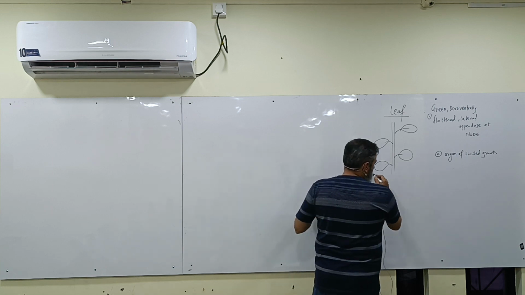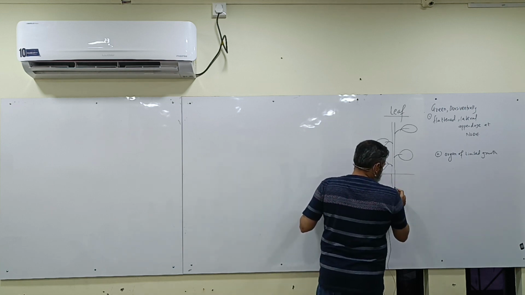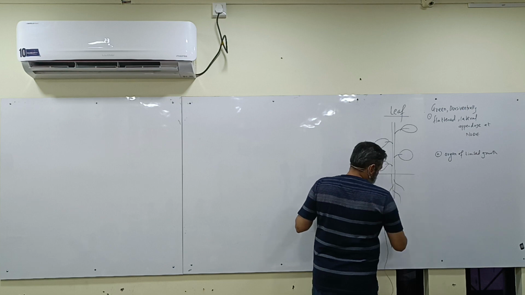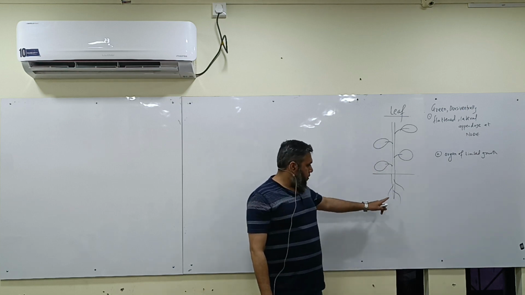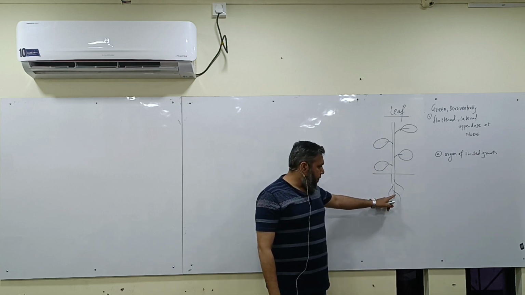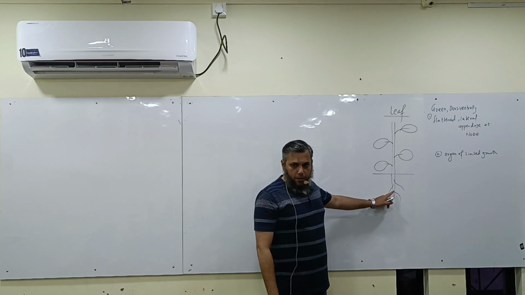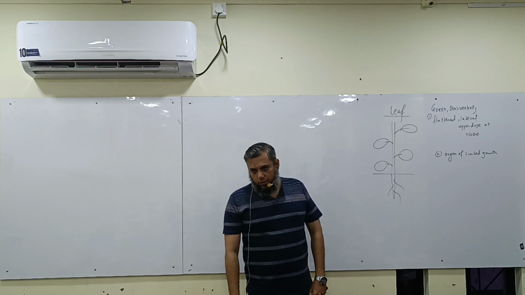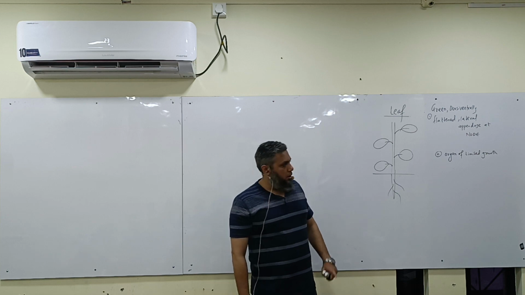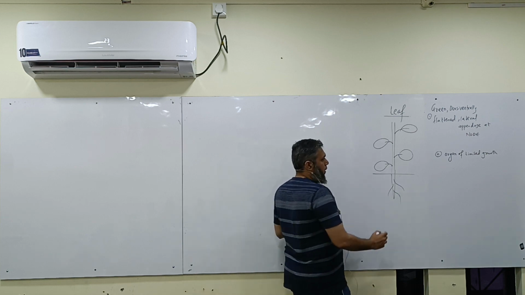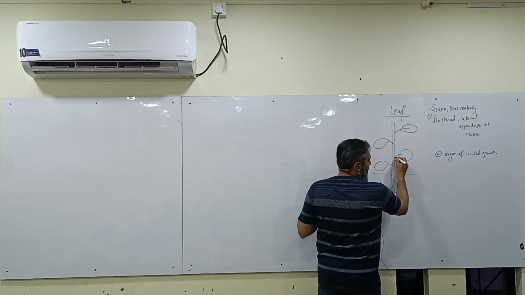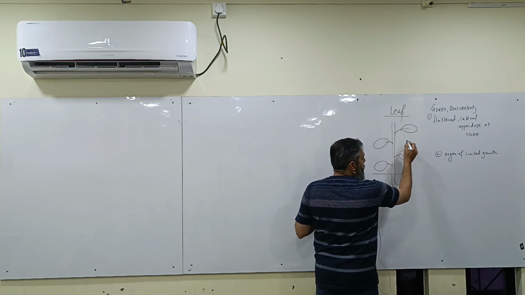If you remember in the last lecture, the side roots, are they arising from outside or inside? Inside. So I had used the word they develop endogenously. But in the case of the leaf, it develops from the apical bud exogenously.